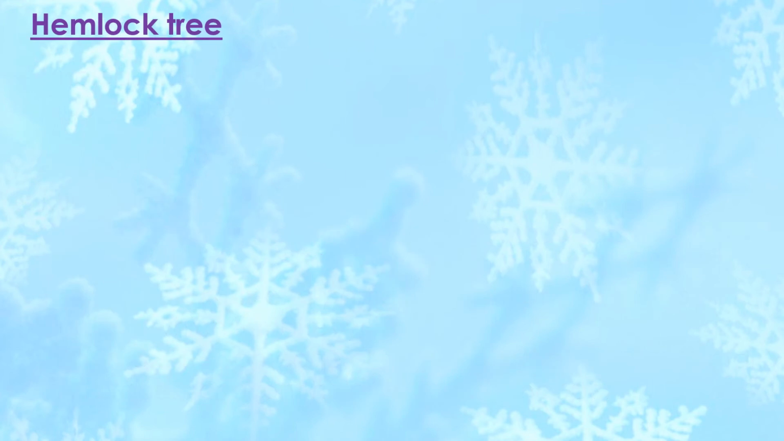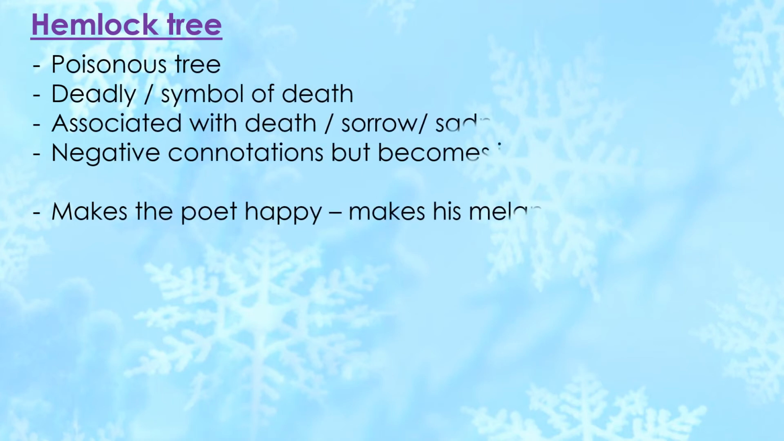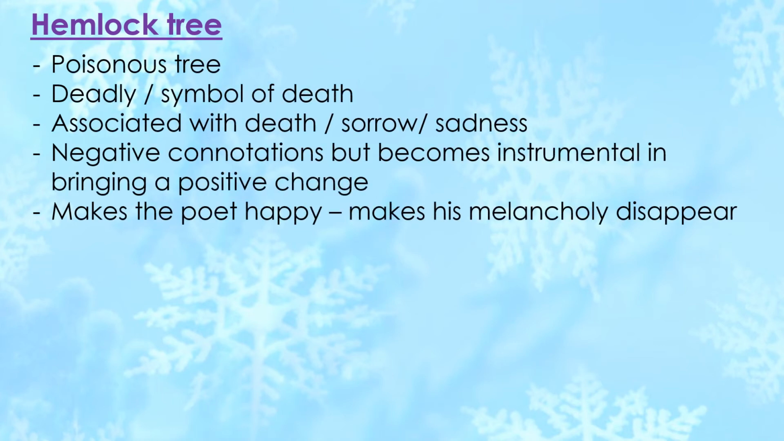Now, the next symbol, hemlock tree. It is again a negative image. Hemlock tree is a poisonous tree, so a deadly symbol, symbol of death. The poet could have chosen a beautiful tree like maple or oak or pine, but he deliberately chose hemlock tree because it has negative connotations. This unpleasant tree, symbolizing sorrow or death, becomes instrumental in making the poet happy, in making his melancholy disappear. So the way a crow shook down the dust of snow from a hemlock tree.